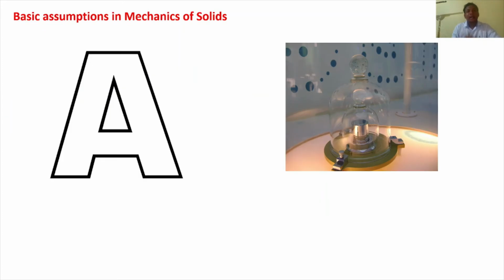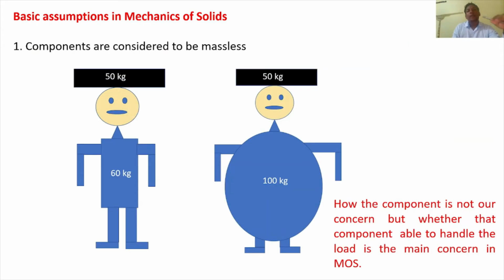So the next thing is assumptions, the different assumptions that are available in mechanics of solids. The first thing is that components are considered to be massless. So in this case we are not going to deal with the body's own weight.